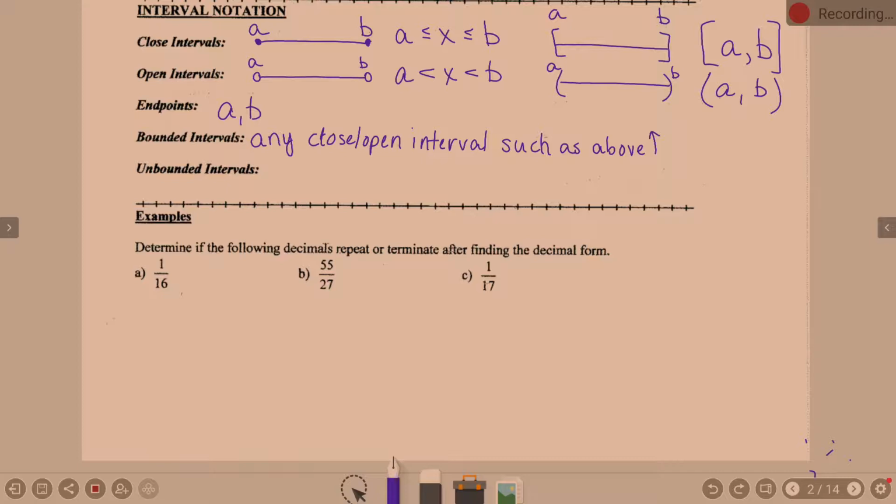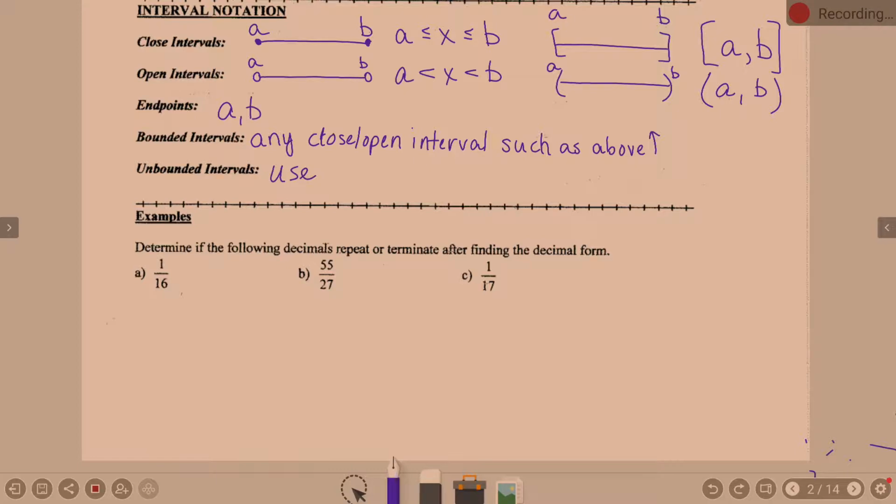Well, bounded has two endpoints. Unbounded, it's not going to have two endpoints. Probably one endpoint, but it's only going to have one endpoint. Situation where it's greater than or equal to something, then it's going to be going off to positive infinity. If it's less than or equal to something, it's going to be going off towards negative infinity. And again, I'll demonstrate this on the next page.